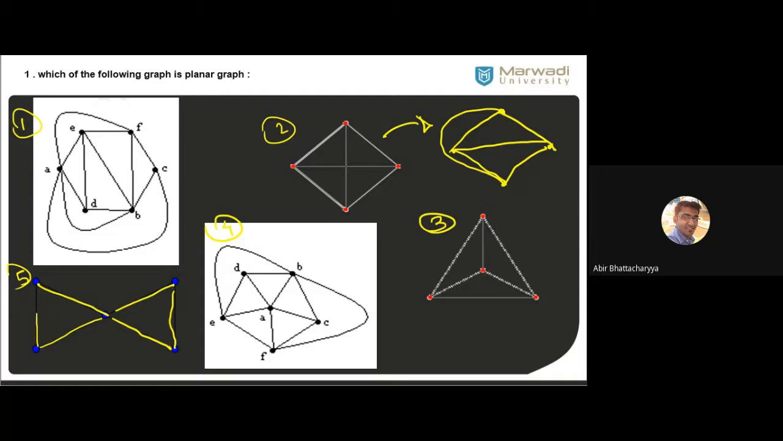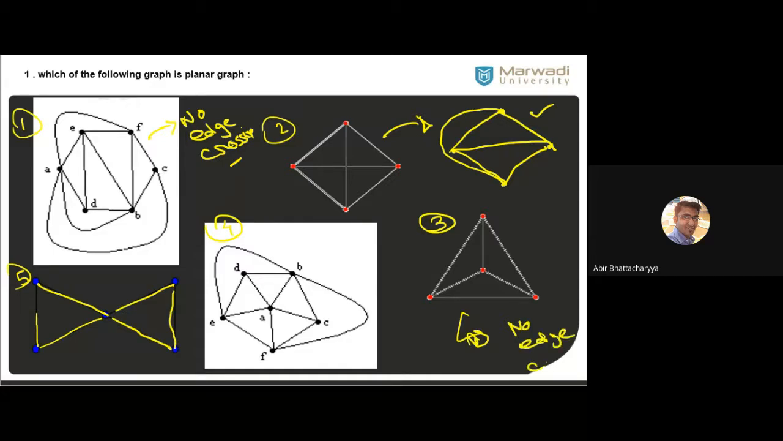So 1, 2, 3, 4, 5, all are planar graphs. First one, 1. There is no intersection, no edge crossings. Whenever you have no edge crossings, it is always a planar graph. No doubt on that. Second one has edge crossings, but we can find a geometric embedding, so planar. Third one, no edge crossings, so planar graph. Fourth one, no edge crossings, so planar graph.